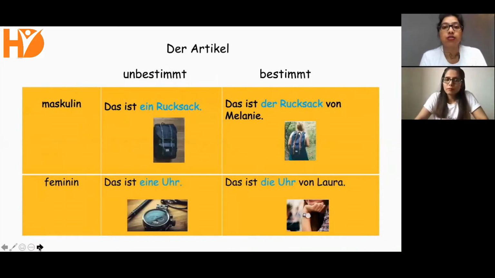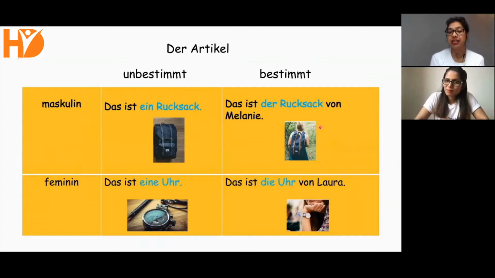Now, going ahead, we are seeing examples. For example, in masculine, we say, das ist ein Rucksack. Was sehen wir hier? Ein Rucksack. That is a rucksack. Das ist der Rucksack von Melanie. That is the rucksack of Melanie.